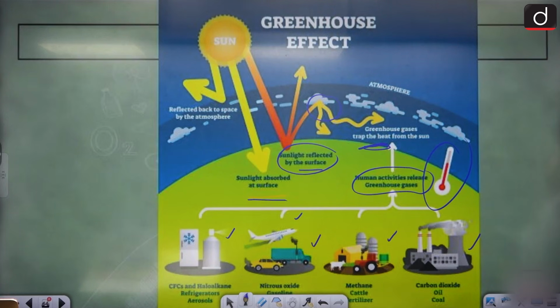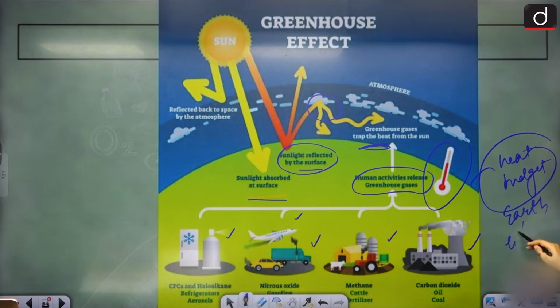Because of this, the temperature rises. Is that clear? This is the greenhouse effect. It creates a sort of greenhouse where nothing is escaping. Some of the radiation has gone through the atmosphere, some has been absorbed, some was supposed to be reflected, but this disturbs the entire heat budget of Earth that needs to be maintained for life to sustain.